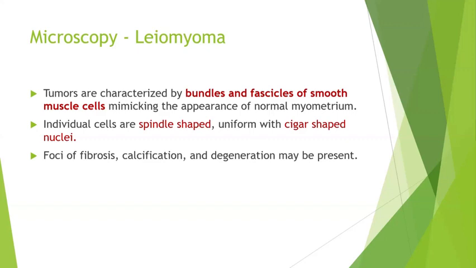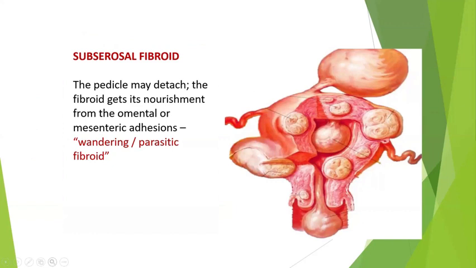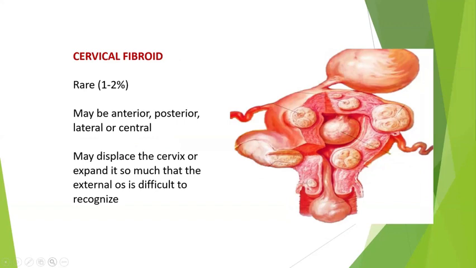Microscopically, you have to write: bundles and fascicles of smooth muscle, with areas of fibrosis, calcification and other degeneration. Here you can see hyalinizations are more common. Here are the interlacing fascicles and bundles of spindle-shaped smooth muscle cells. One more thing, the wandering or parasitic fibroid, which usually has a pedicle which may get detached, and with nourishment from the omental or mesenteric adhesions will be most common with this.